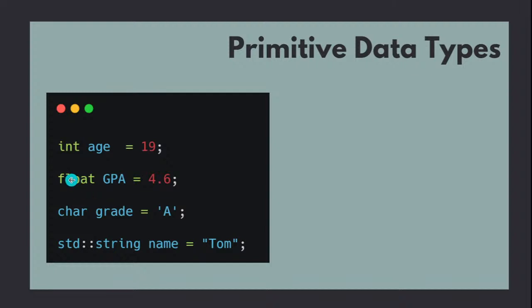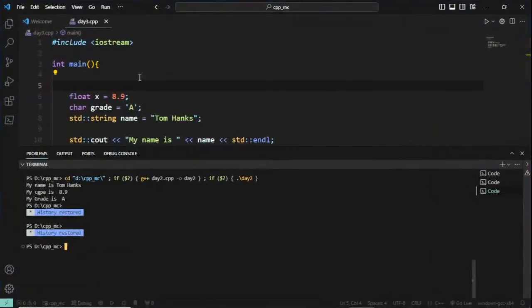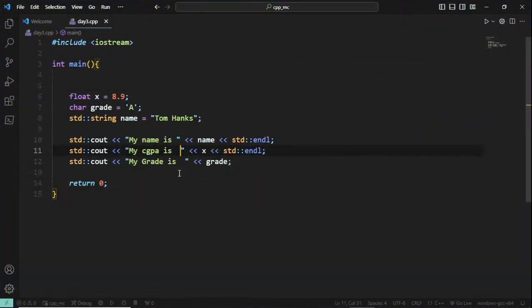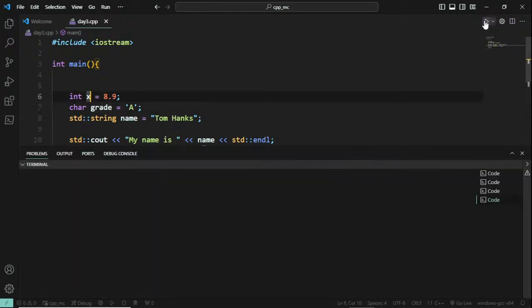Instead of float, if I go with integer GPA equal to 4.6, I hope I have that as well from day 2. Let me cut it off and, see here, float x is 8.9. Instead of float, if I go with integer, and I am displaying the name, character and grade, I run this and the CGPA is actually displayed as 8.